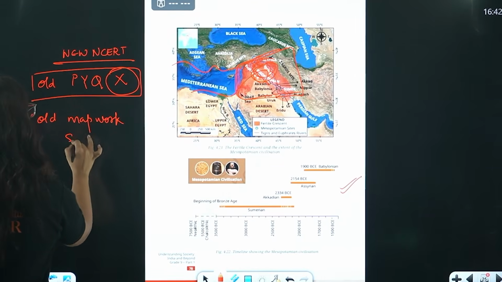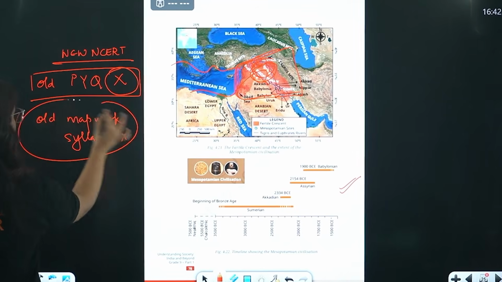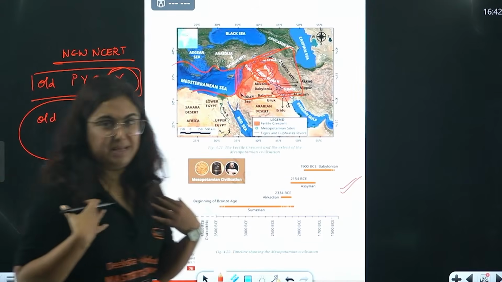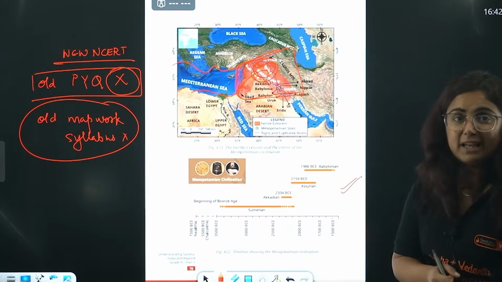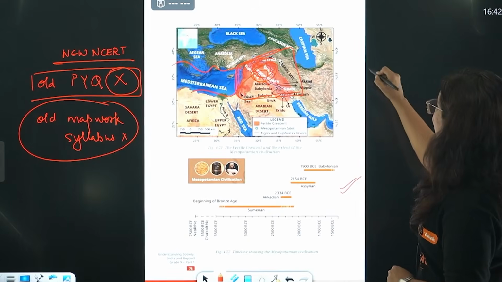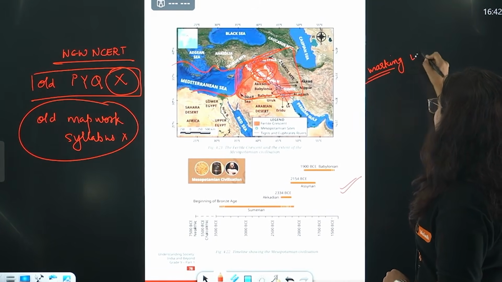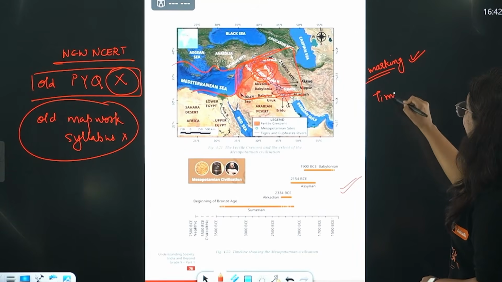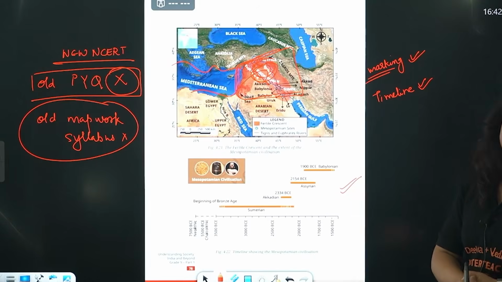We actually don't know how picture based questions can come in the exam, but as a teacher, I can figure out that whenever I am marking anything in a picture, please pay attention to it. Whenever I am marking any timeline in the NCERT, please mark it and understand it.